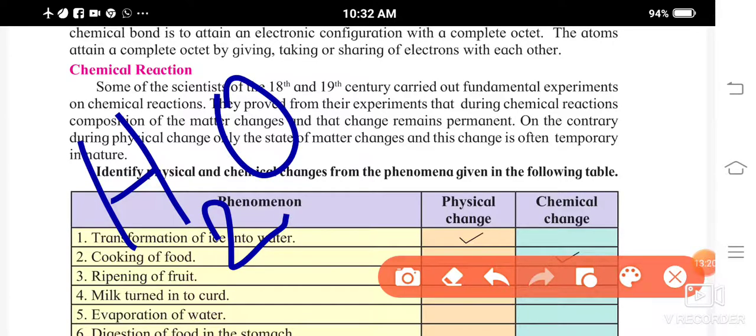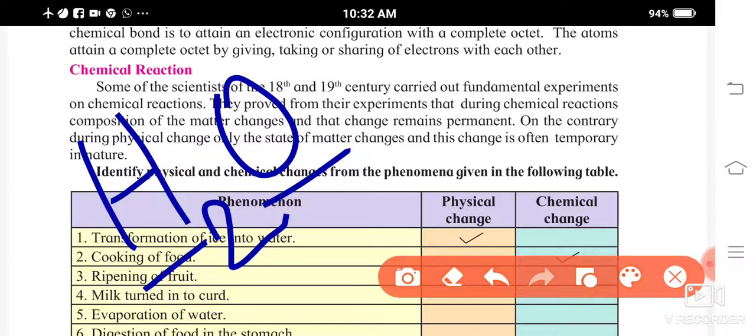Here hydrogen and oxygen are combining with each other. Hydrogen is a gas, oxygen is also a gas. Hydrogen is a combustible gas, right? Yes, it is going to burn, it is going to catch fire. Oxygen is the supporter of combustion.